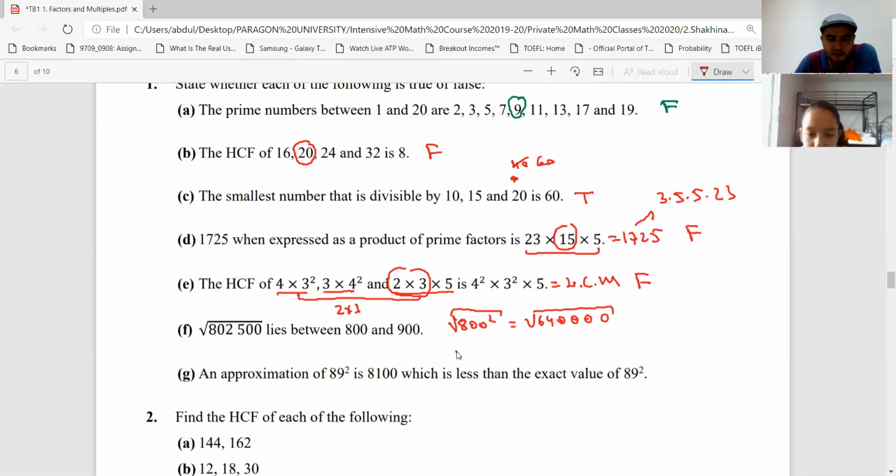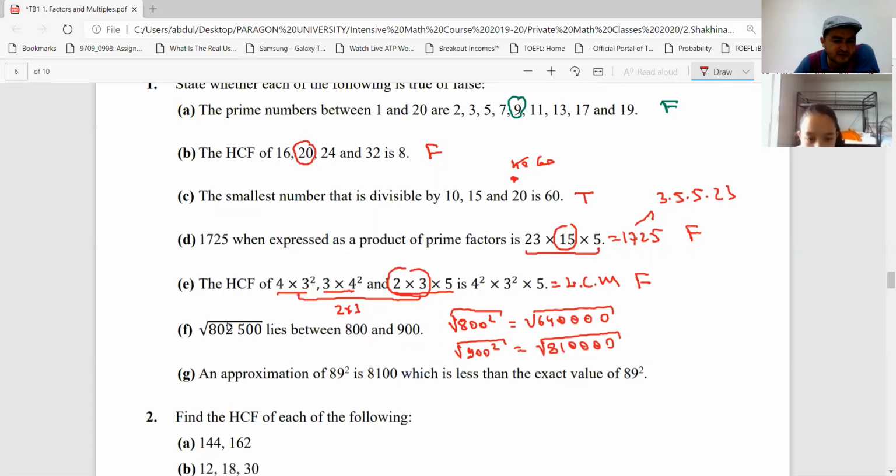And how about 900? It is 900 squared. That is equal to 9 squared, 81, 100 squared, 1, 2, 3, 4. Now look at this number. Is it between these two numbers? This 802,500, is it between 640,000 and 810,000? Yes.